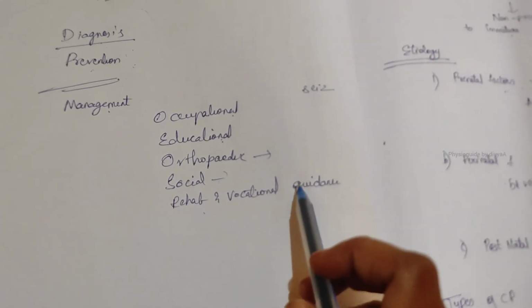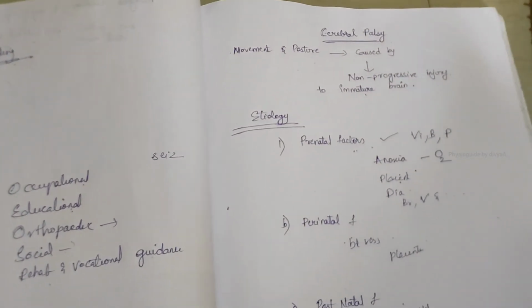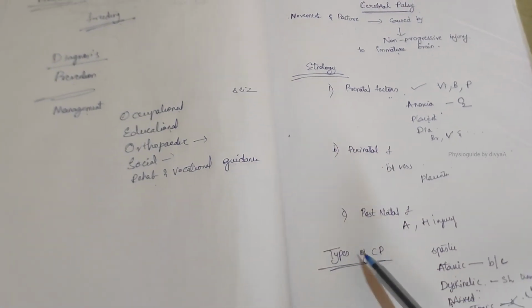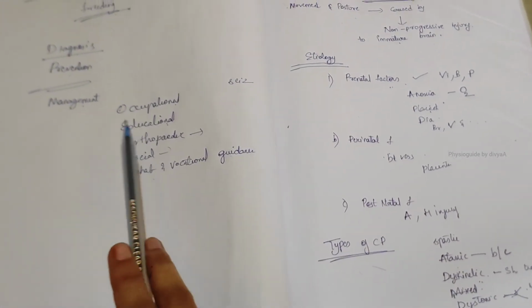So I hope you understood this topic: cerebral palsy, etiology, how it occurs, types of cerebral palsy, diagnosis, prevention, and management.